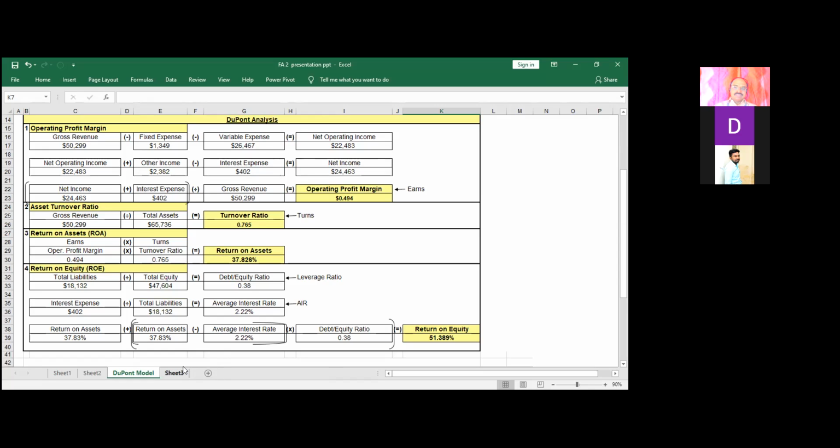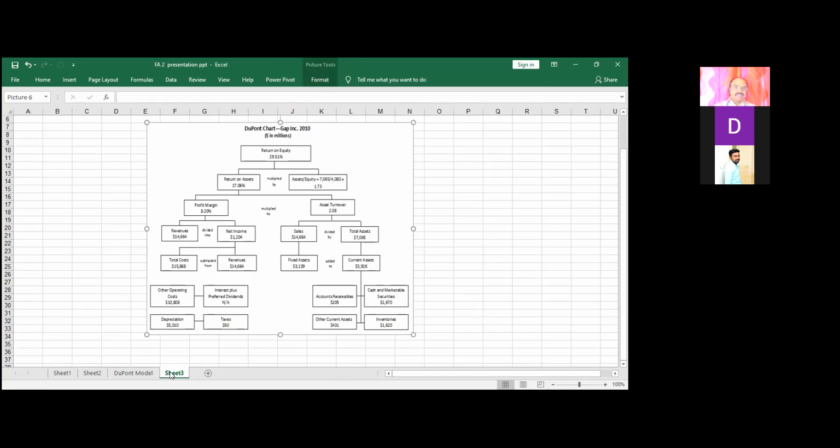So let us understand very practically what DuPont analysis actually does. There are two parts contributing to the return on equity: return on assets and assets by equity. All of these are individually contributing directly to the return on assets. Profit margin ratio multiplied by asset turnover ratio gives us return on assets. By dividing this by this, we can get return on equity.